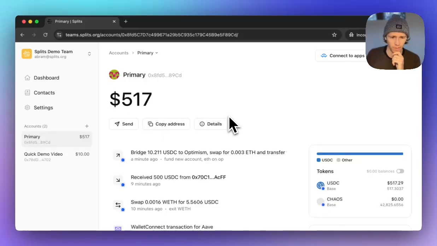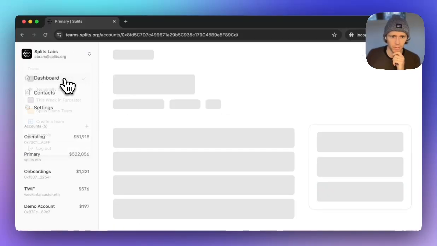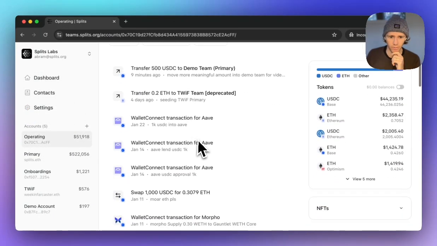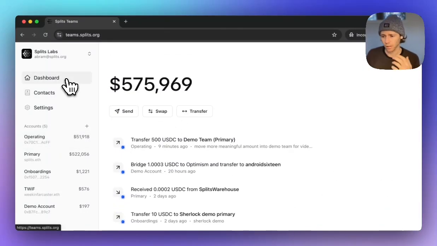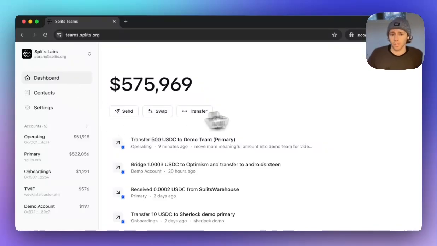Let's see. We have some pretty fun stuff coming out. So actually, if we check out the operating account, been playing around with how do you more natively earn yield with these assets that are sitting here. That would be a nice feature that a lot of people have talked about, and we think we can make that experience as seamless as the swapping and bridging. And instead of having it live outside of your account, it can just kind of like exist within your account. And it's just a much better experience. So that's a quick overview of the Teams product.